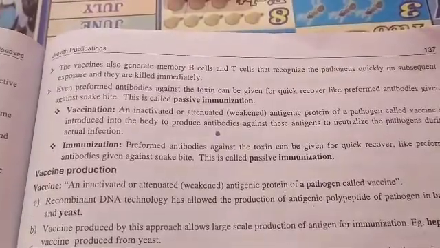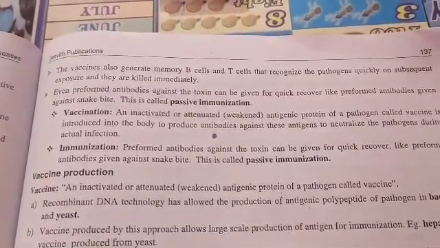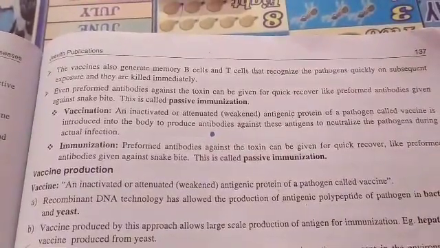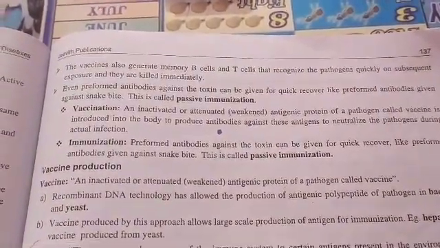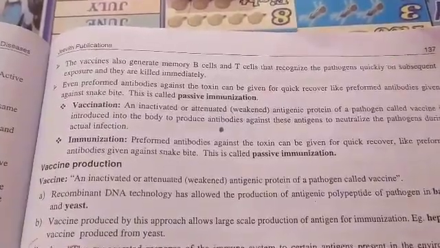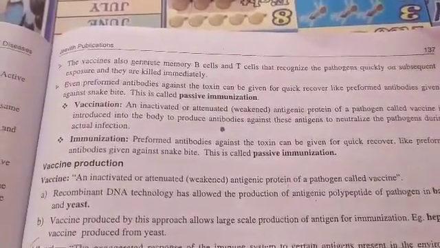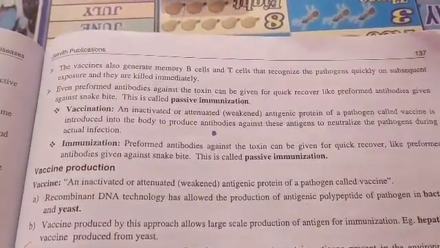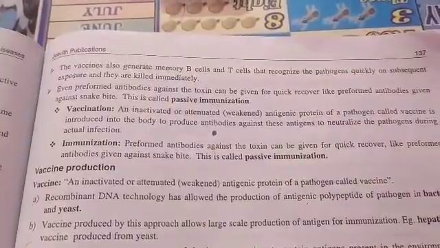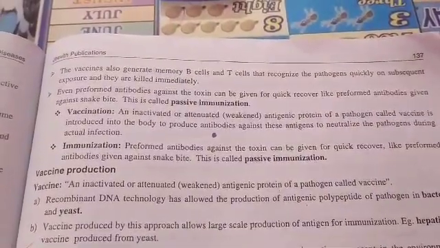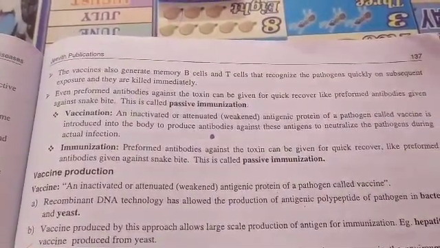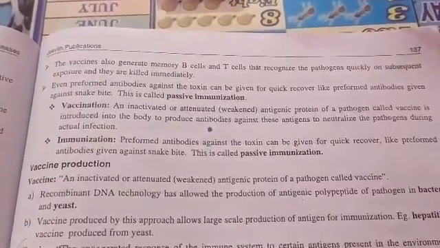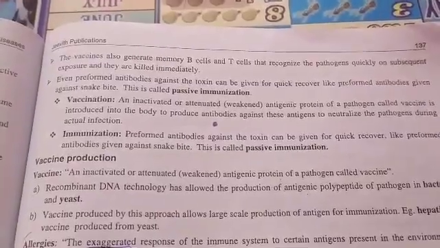An inactivated, weakened antigenic protein of a pathogen, called a vaccine, is introduced into the body to produce antibodies against this antigen, to neutralize the pathogens during an actual infection.